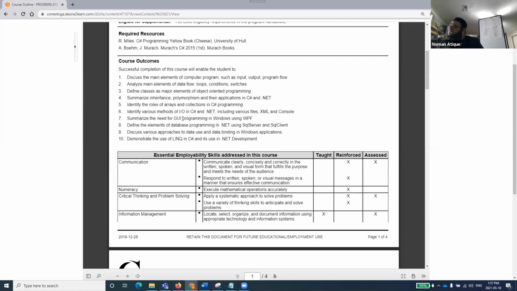Can anyone tell me what this GUI is? It's a very interesting word. GUI. Can anyone tell me what the acronym for this GUI is? Graphical user interface. That's very good. And who will tell me what this is? And what is this? Yes, graphical user interface. You are right.